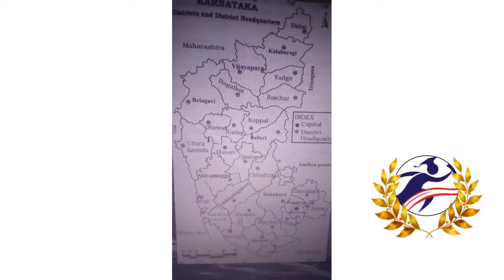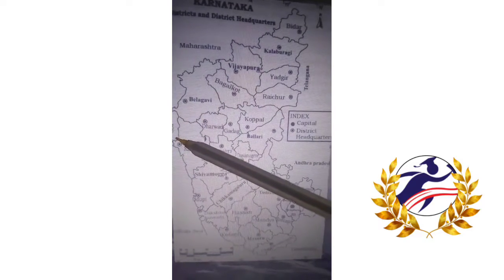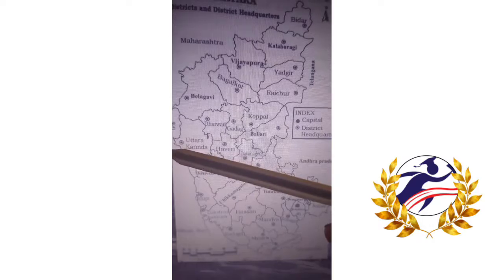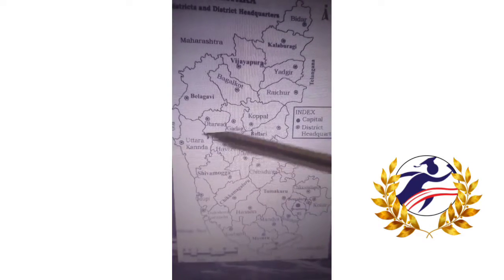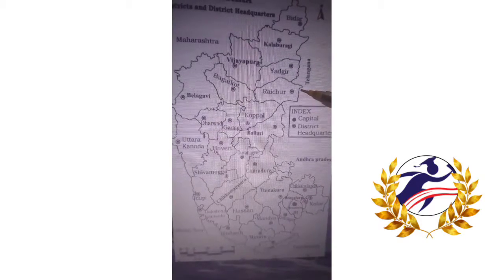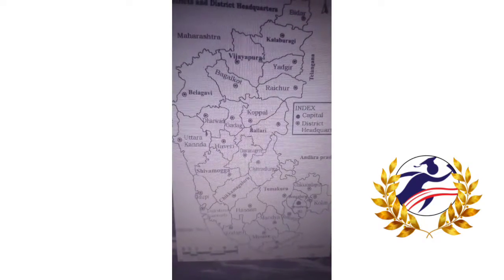Okay, what about longitude? Karnataka extends, lies between 74 degree 12 inch east to 78 degree 40 inch east longitude. See, once again, it is considered as east. Why is it called east? Because our country lies on the eastern side, in the eastern hemisphere.